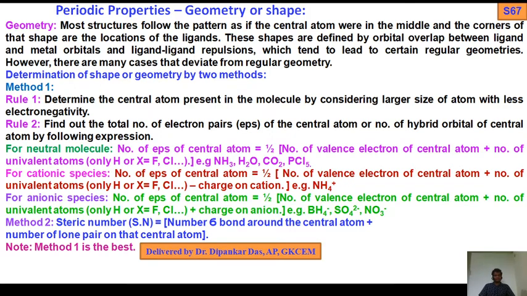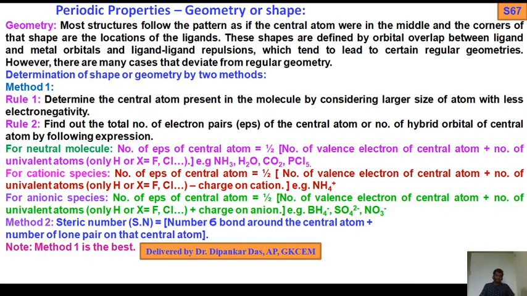Rule 2. Find out the total number of electron pairs. This is very important. Find out the total number of electron pairs of the central atom, or the number of hybrid orbitals of the central atom, by the following expression. I have written it for three cases: neutral molecule having no charge, cationic species having positive charge, and anionic species having negative charge.